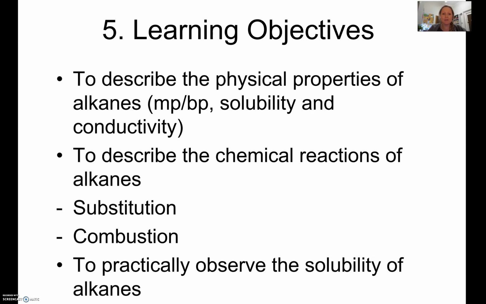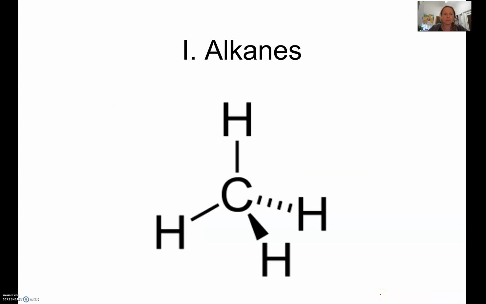This is Lesson 5. So we have a fair amount to have a look at today, but it's all relatively straightforward. We are going to describe the physical properties of alkanes, so that means their melting point, boiling point, solubility and conductivity. We're going to describe the chemical reactions, so substitution and combustion, and then we're going to do a couple of practicals at the end of the lesson.